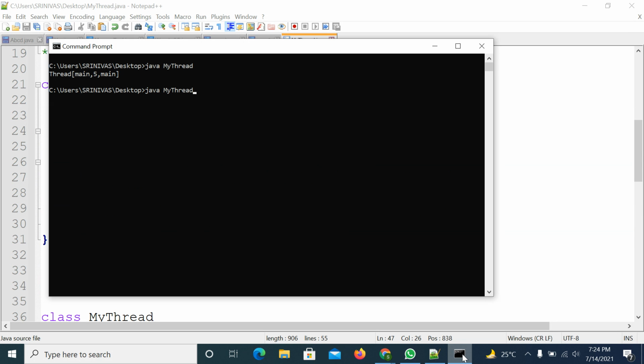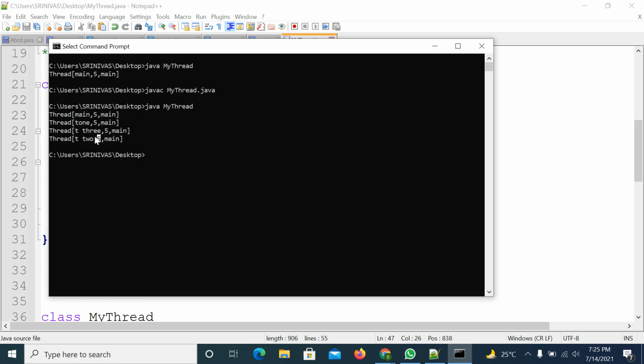Right. So try to compile it and execute it. The first one is the main thread, the second is the T1 thread, then T2 thread, T3 thread. All are having 5, 5, 5, 5. If you want to change the priority, you can change it. We will discuss that. But whenever you create threads, they will be created with 5 priority. If the main thread priority is 5, they will be created with 5 priority.